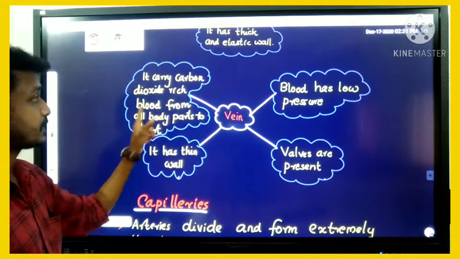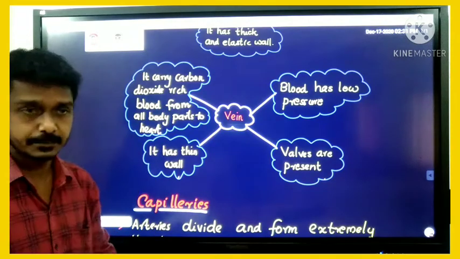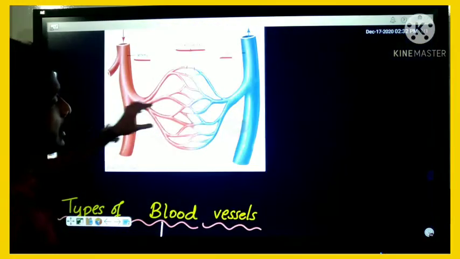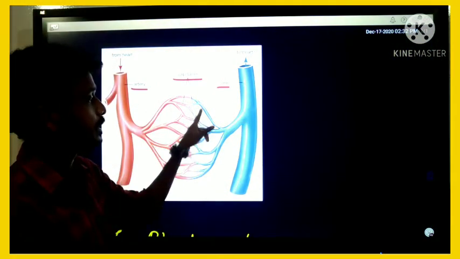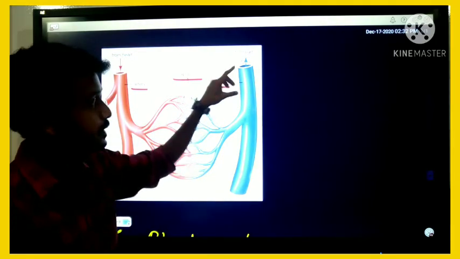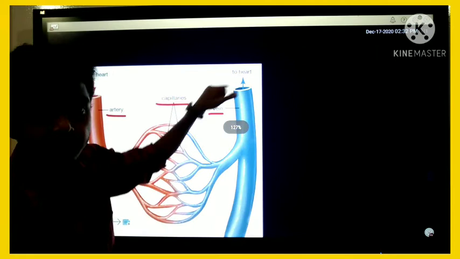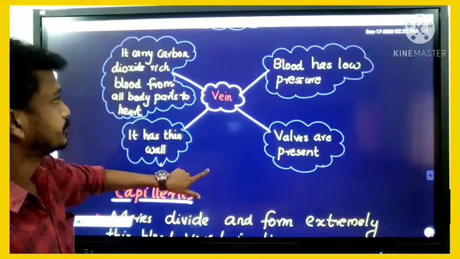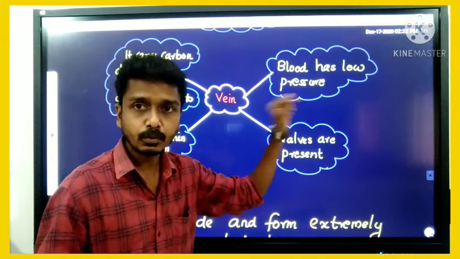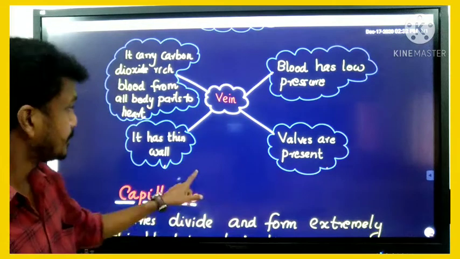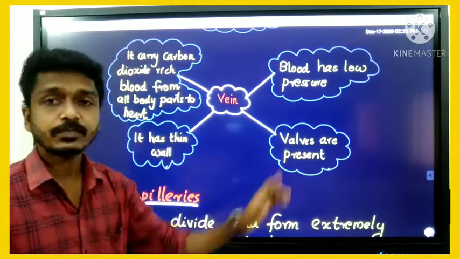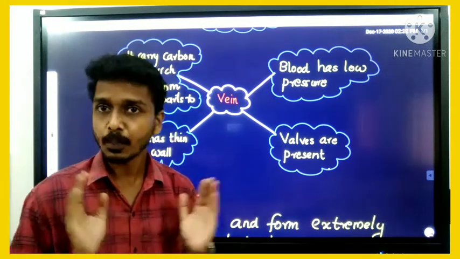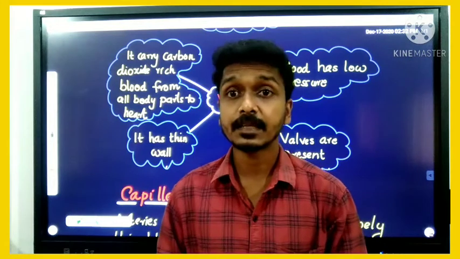It carries carbon dioxide-rich blood from all the body parts to the heart. The blood coming through the vein has low pressure. It has a thin wall and valves are seen inside the vein. I hope you understand the difference between artery and vein.